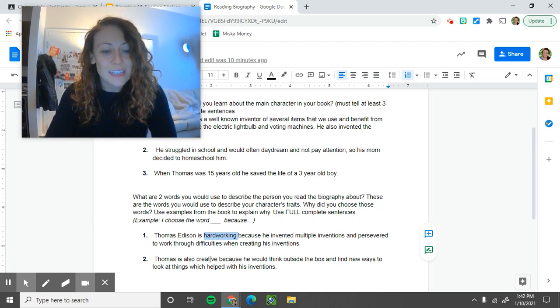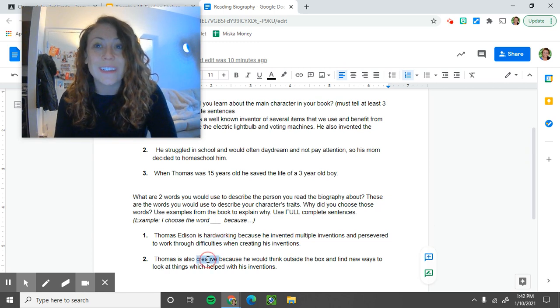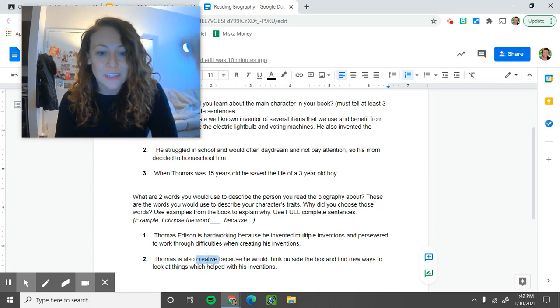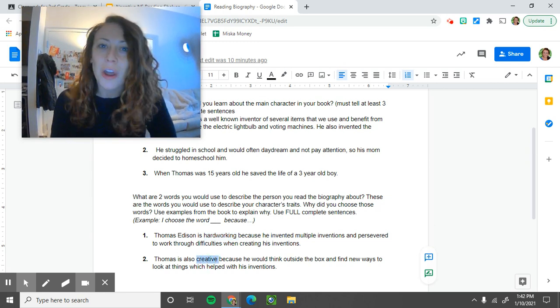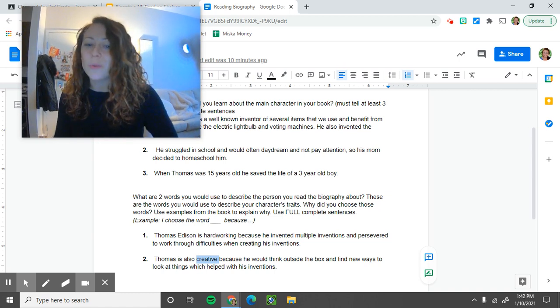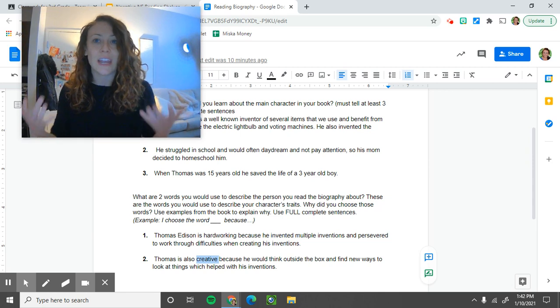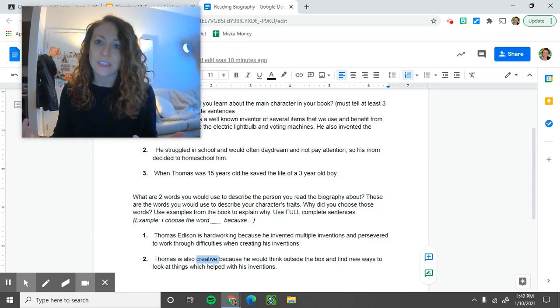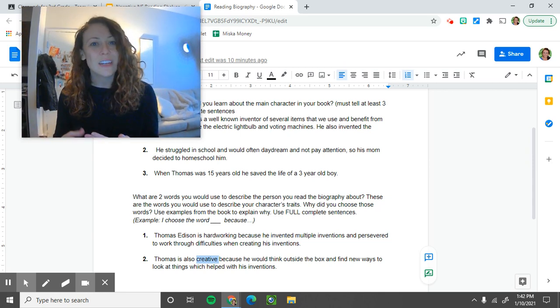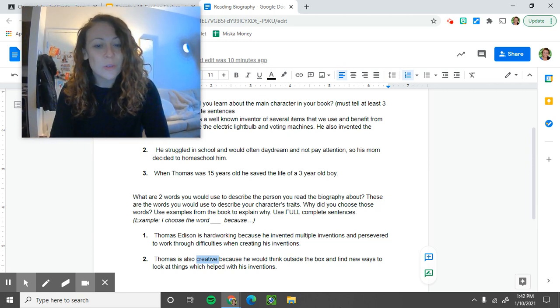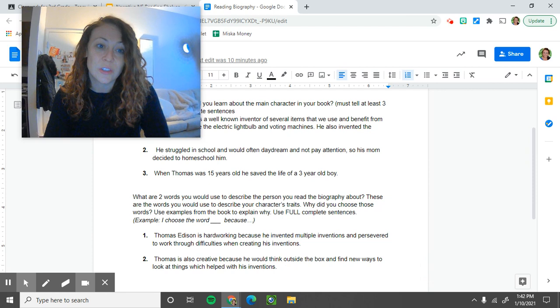I also said that Thomas is also creative. So that's another word to describe him because he thought outside the box and he found new ways to look at things, which helped him with his inventions. He was able to create these new things to help others because he was so creative and he was so smart. So he thought outside the box. So those are the two words I would use to describe Thomas Edison.